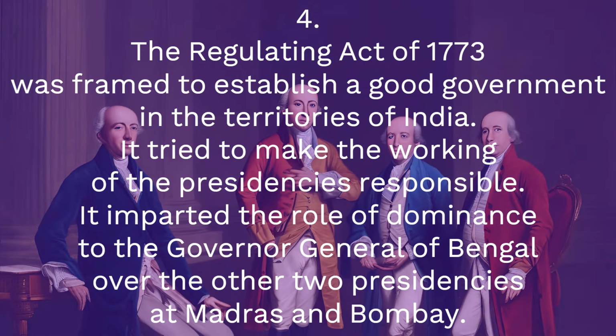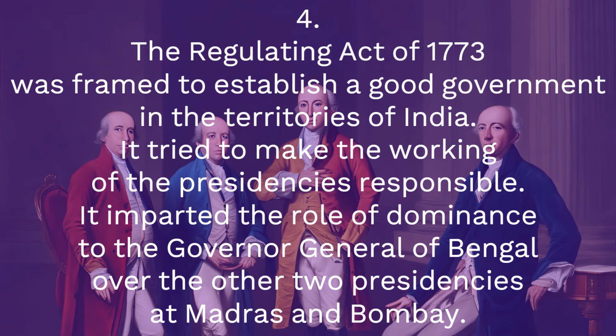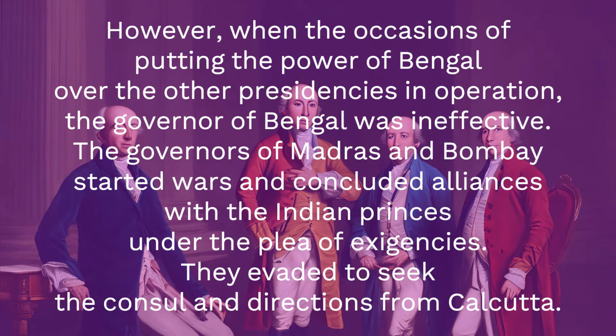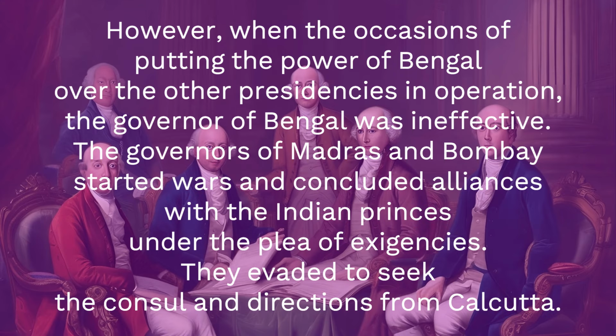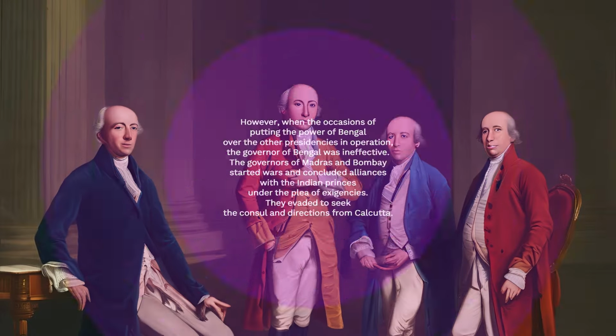4. The Regulating Act of 1773 was framed to establish a good government in the territories of India. It tried to make the working of the presidencies responsible. It imparted the role of dominance to the Governor-General of Bengal over the other 2 presidencies at Madras and Bombay. However, when the occasion of putting the power of Bengal over the other presidencies in operation arose, the Governor of Bengal was ineffective. The governors of Madras and Bombay started wars and concluded alliances with the Indian princes under the plea of exigencies. They evaded seeking the counsel and directions from Calcutta.